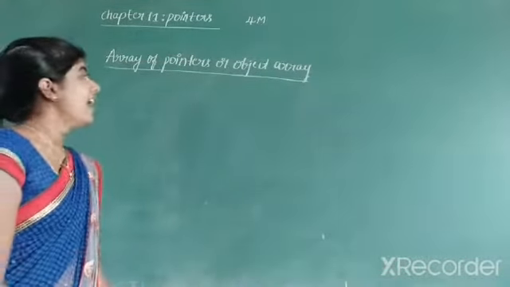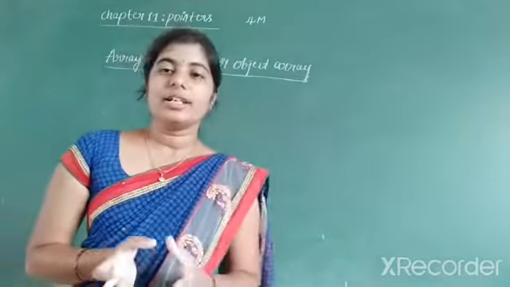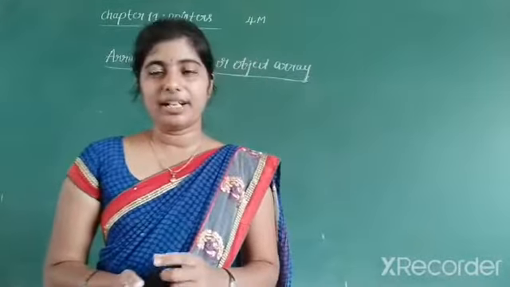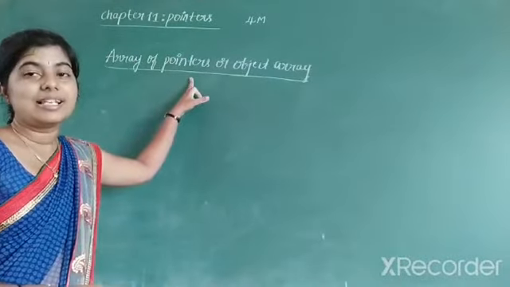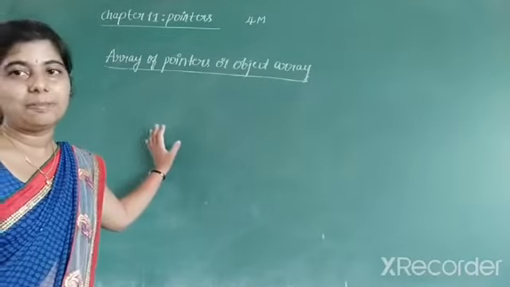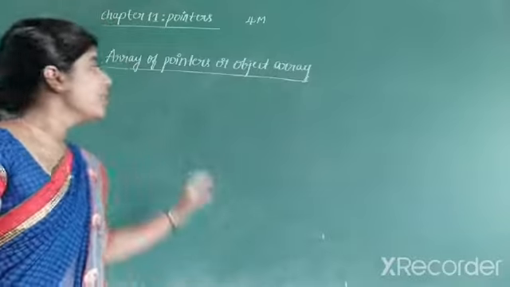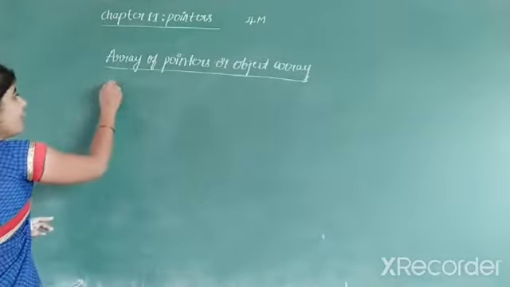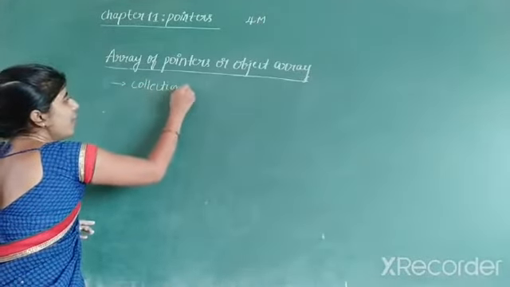We know that an array is a collection of multiple elements having the same data type under a unique name. Here also, an array of pointers is a collection of multiple addresses. There are two definitions for this. The first one: an array of pointers is a collection of addresses.